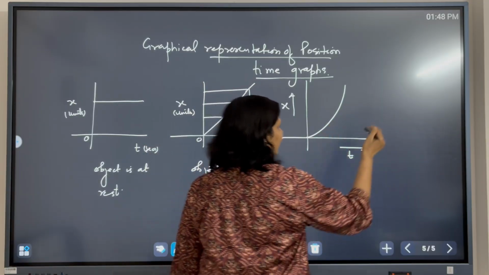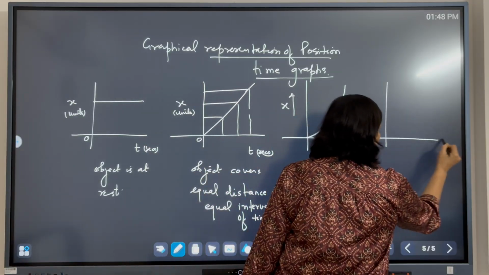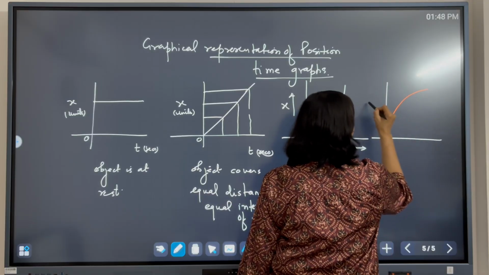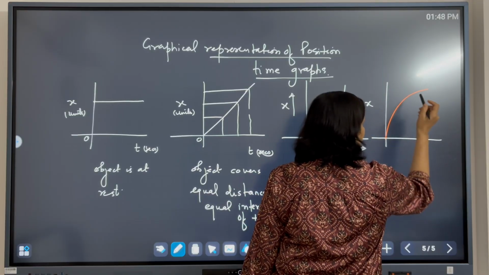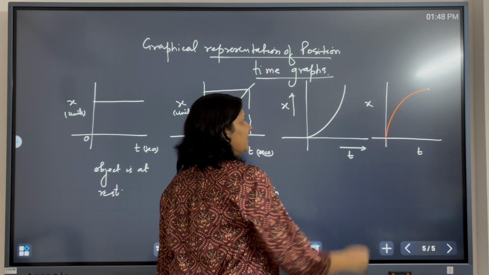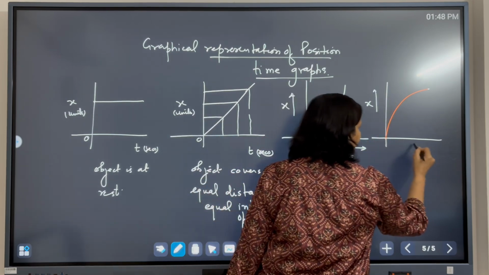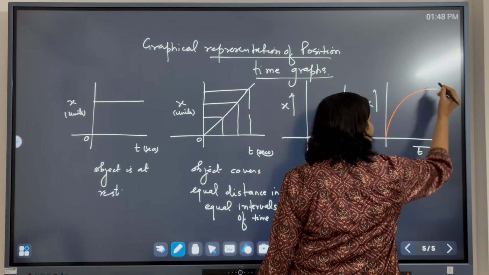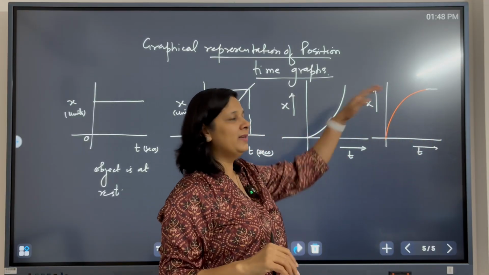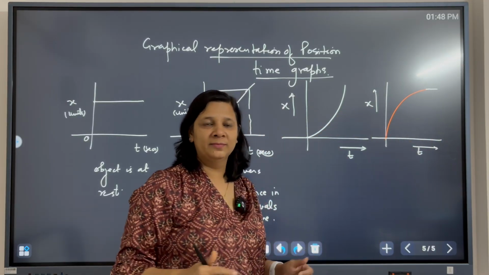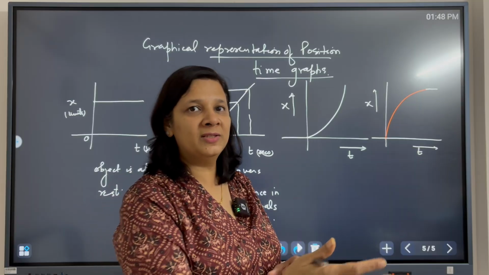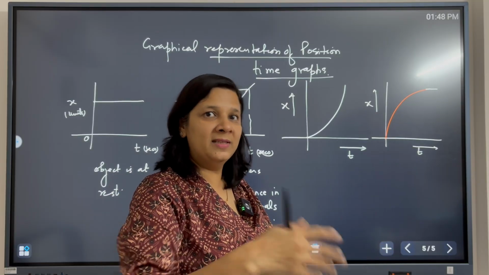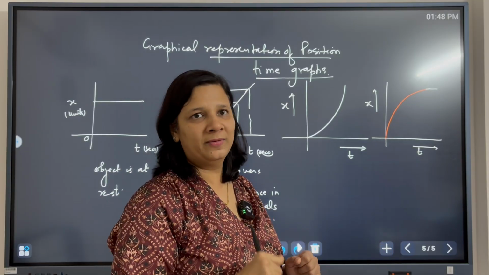Or if I take the graph like this, the object is again covering unequal distance, but eventually it becomes straight, the object is coming to rest. So the object is covering less distance in equal intervals of time.